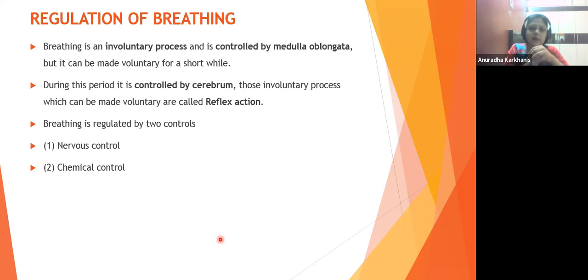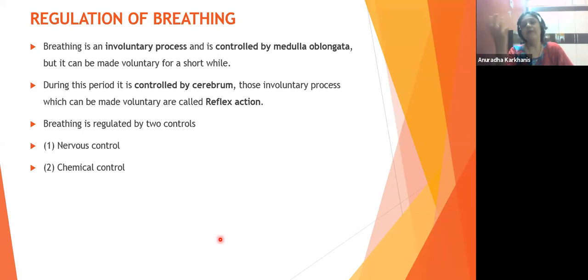So breathing is regulated by two controls. First, the nervous control, and second, the chemical control. Chemical control is going to be the hormonal control very specifically. So two controls are operative in our body. One process is the neural control, which is by the medulla oblongata in the normal case.